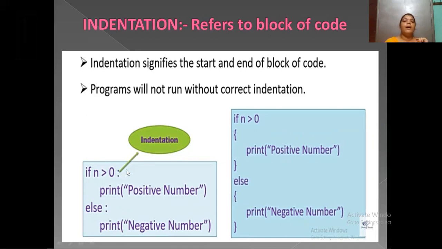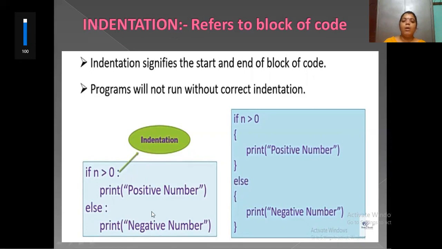In Python, we use a colon after the control statement, and space is left before the next statement. This is called indentation.